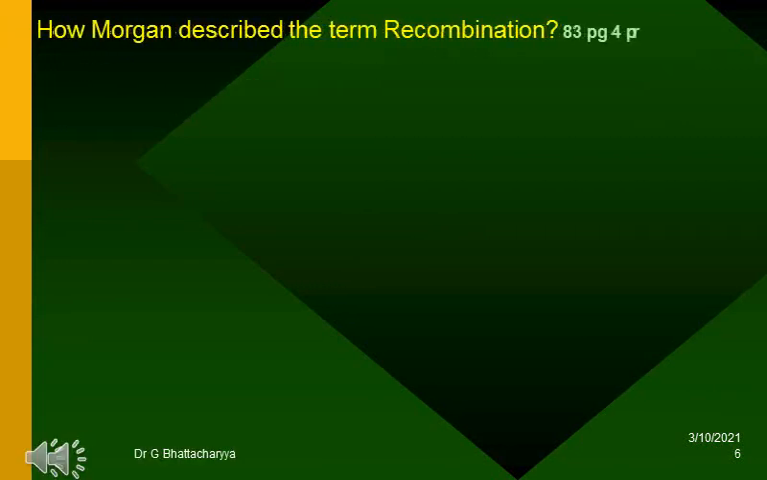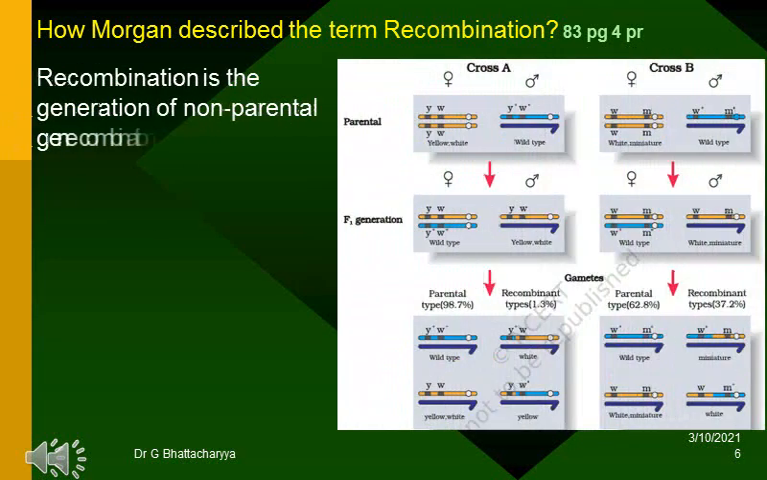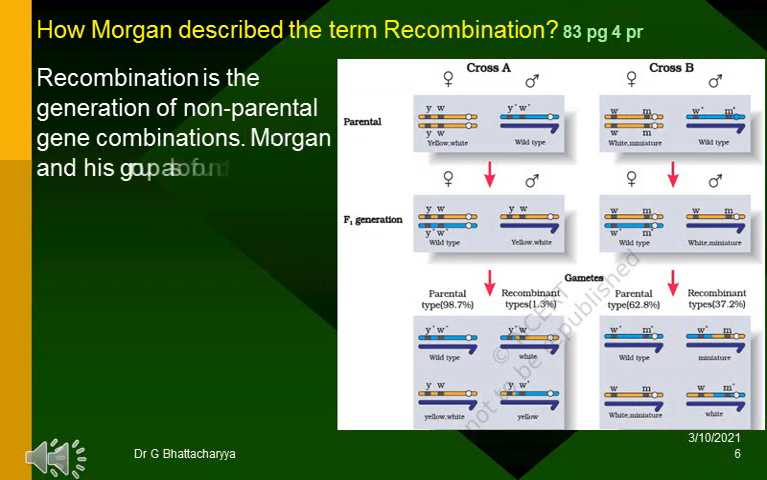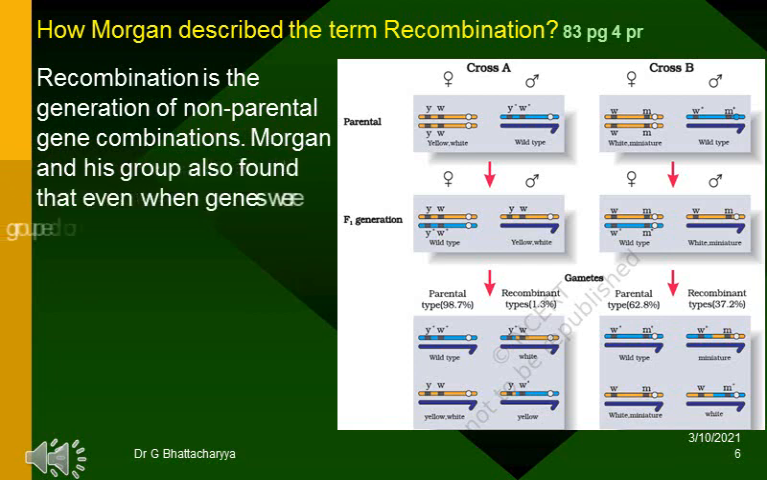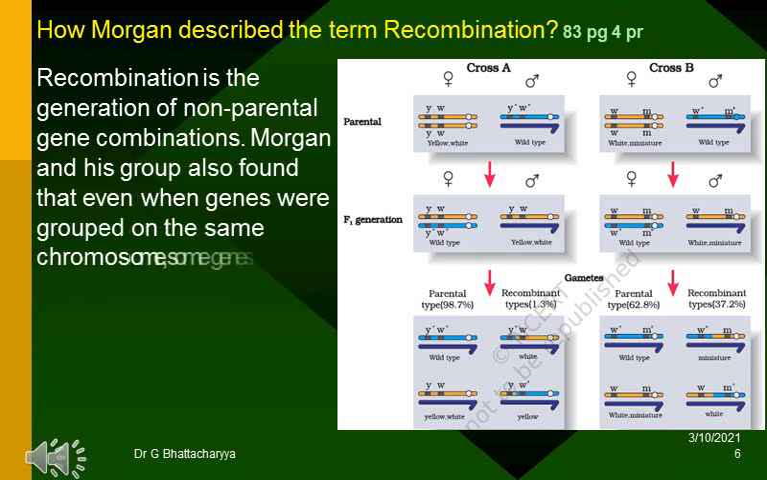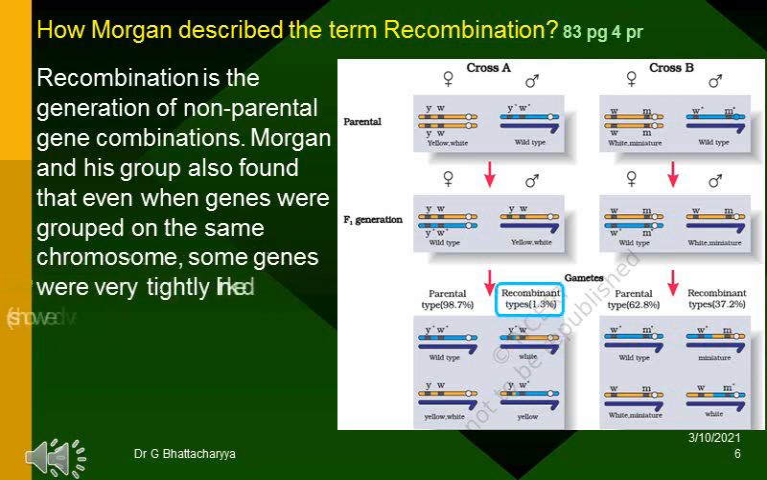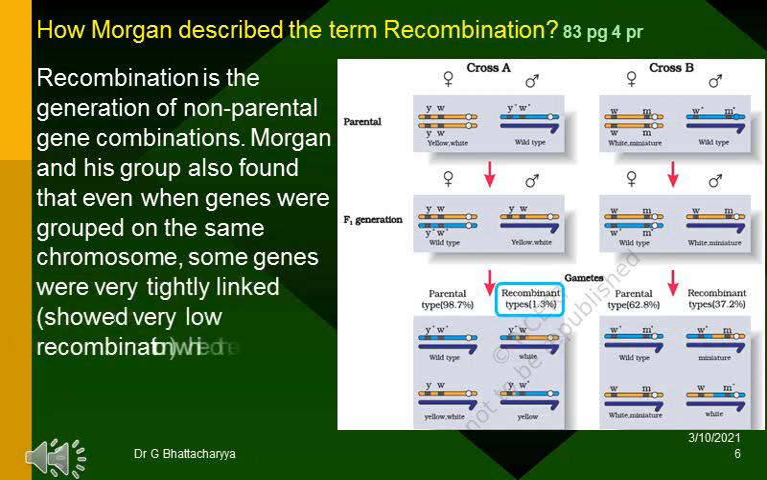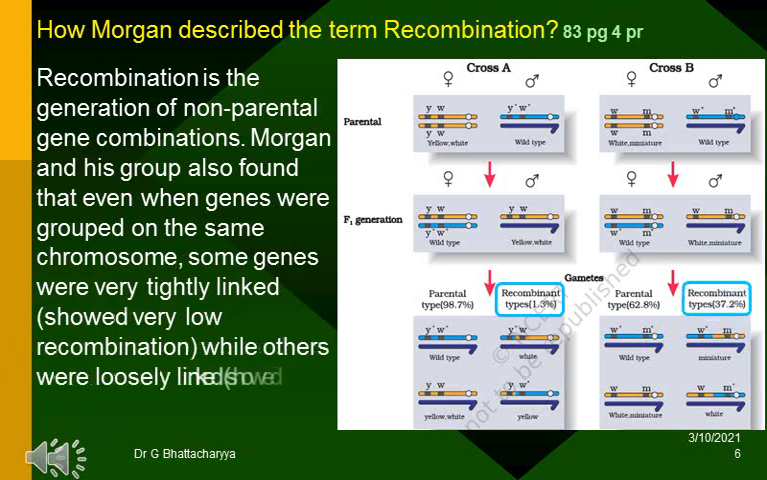How Morgan described the term recombination? Recombination is the generation of non-parental gene combinations. Morgan and his group also found that even when genes were grouped on the same chromosome, some genes were very tightly linked and showed very low recombination, while others were loosely linked and showed higher recombination.